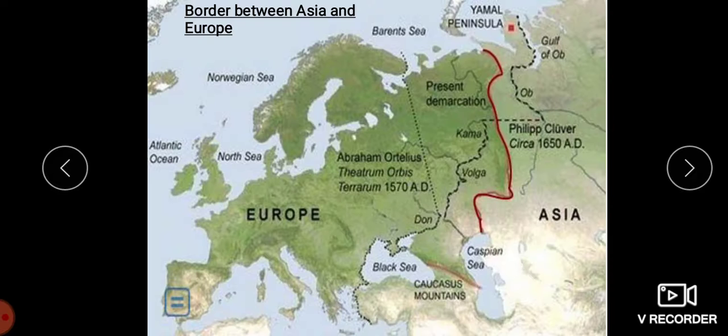Europe and Asia together we call Eurasia. The boundary separating Asia and Europe, you can see here, this is how it is zigzag.